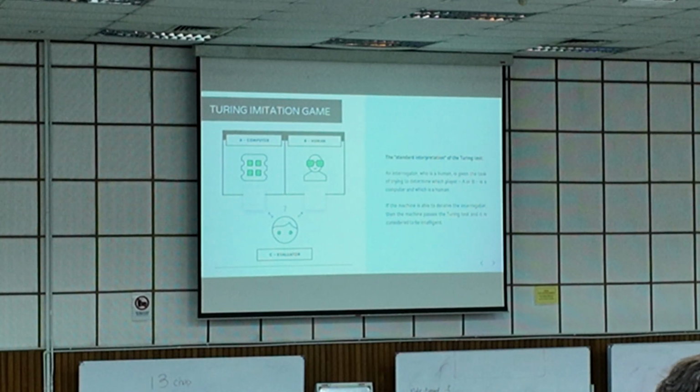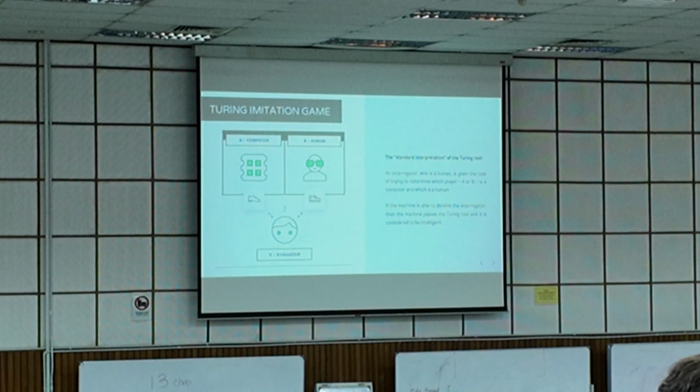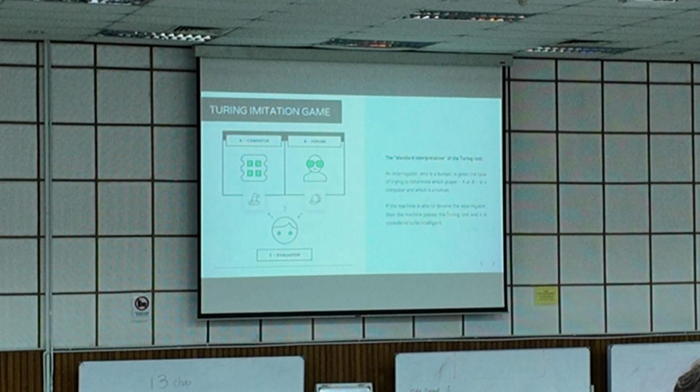In short, it's a text-based chatbot, just like the AI chatbot application you might build. Then in another room, we put a human. In other words, we have two rooms, one human and one chatbot.